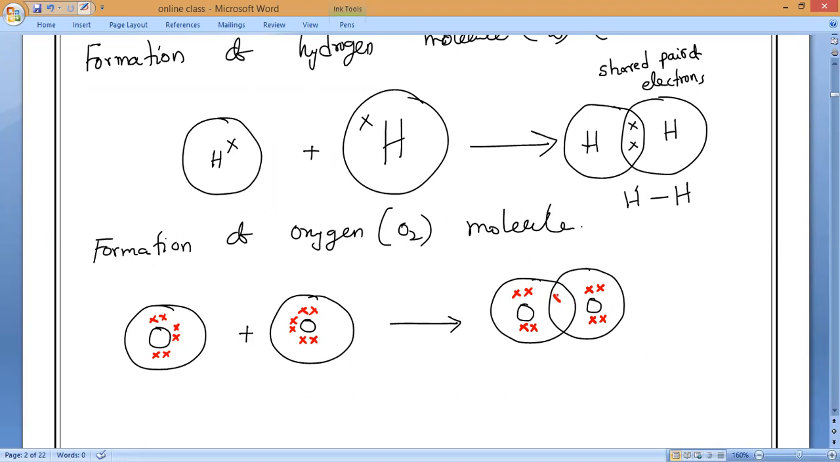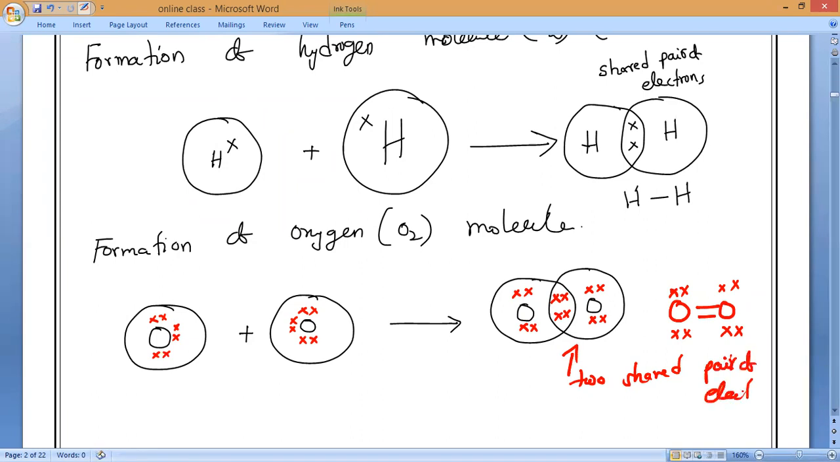Now, how many shared pairs of electrons in total, guys? How many pairs? Two pairs. That is what we have to represent like this. So two pairs of electrons are being shared. Are you clear, everybody? So how many pairs here? Two shared pairs of electrons. That is what you have to remember.